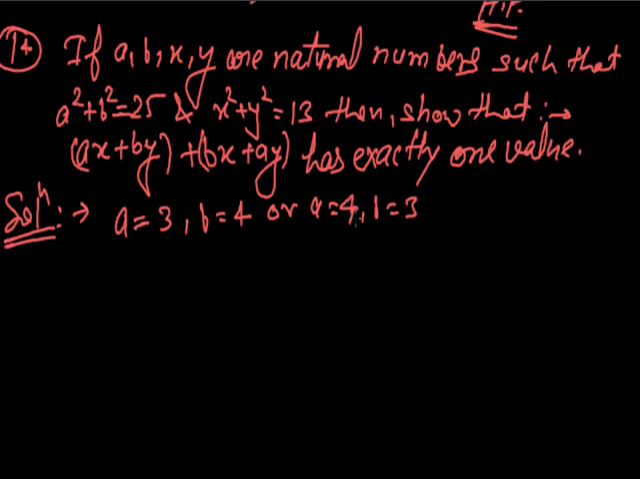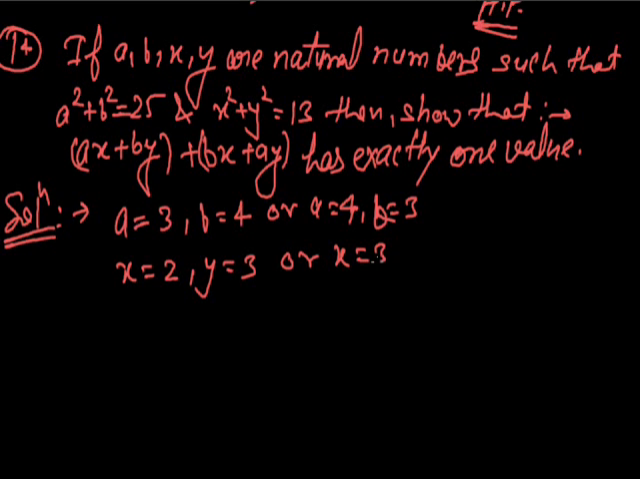Okay, and the other equation that is given to us is x square plus y square is equal to 13. Again, x and y are natural numbers, so this is only possible if x is equal to 2, y is equal to 3, or x is equal to 3, y is equal to 2. No other values of natural numbers x and y can satisfy the given equation.